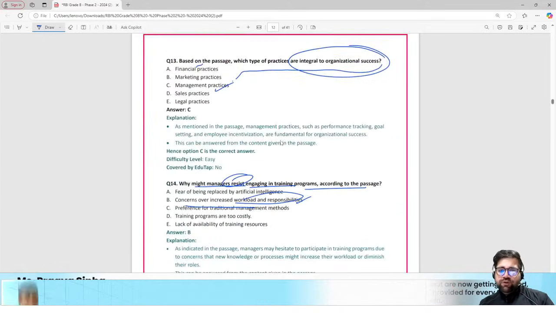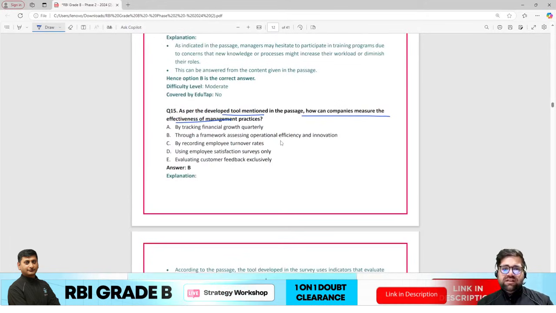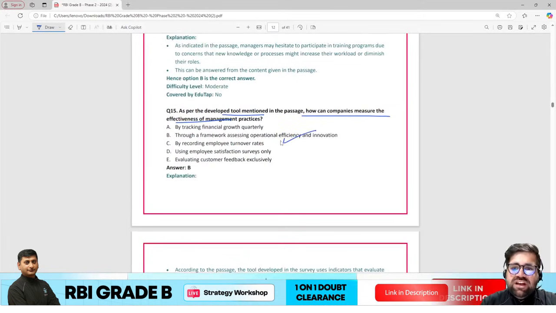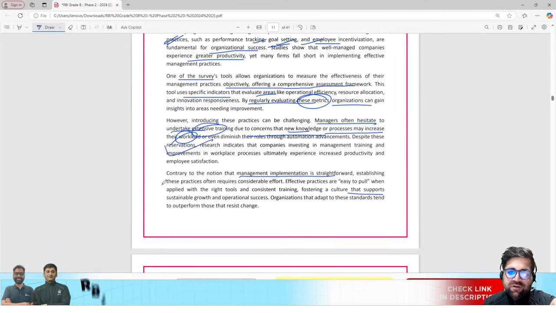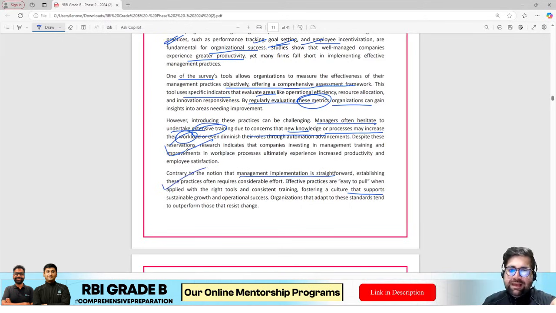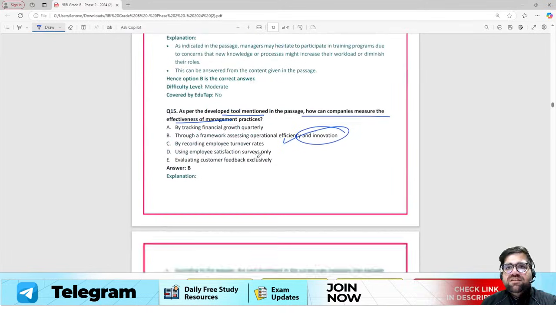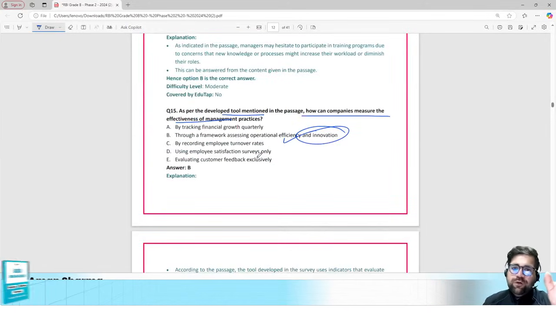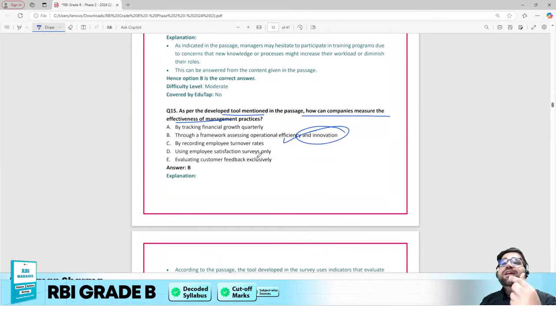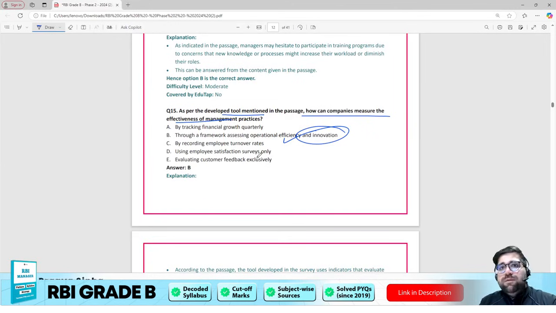So you have to just read the passage and then you will be able to answer: through a framework of operational efficiency and innovation. Clearly, paragraph number 3 and paragraph number 4 talk about it. You have to make improvements in the workplaces. Improvements in the workplaces is basically a component of innovation only. So as a basic fundamental, even if you are not able to find the correct or the similar word, try to identify the most common theme.